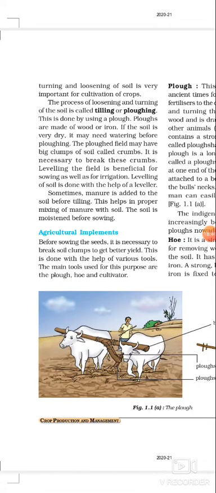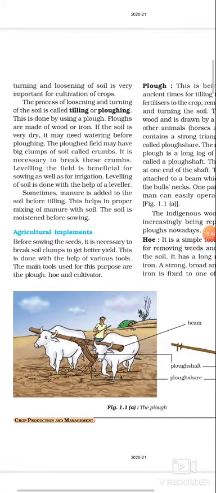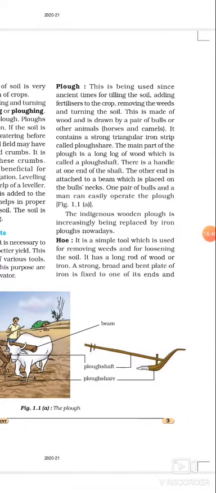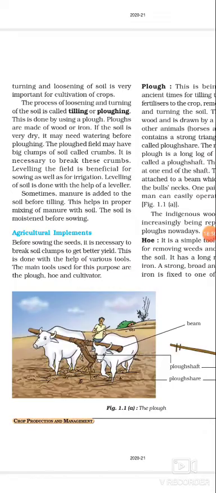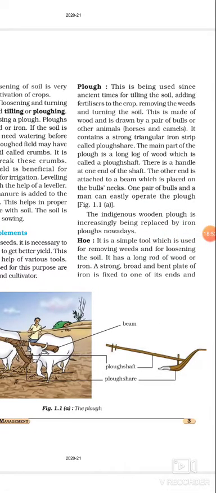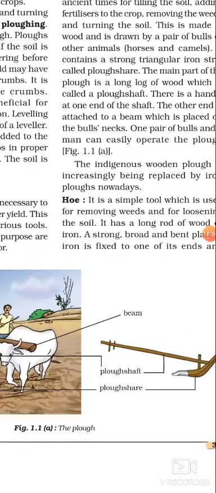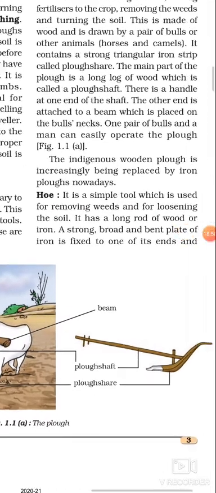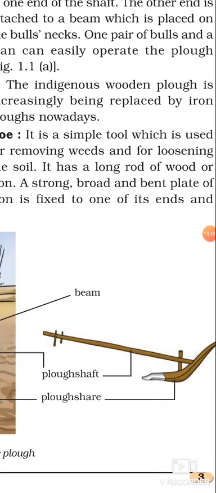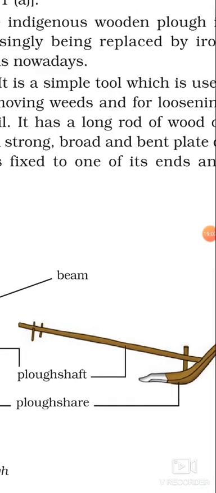Preparation of the soil. You can see this is a plow. The plow is placed on the back of the bull or an ox. There are two parts, one is the plow shaft and the other is the plowshare. The plow shaft is a long wooden bamboo and the plowshare is the main part, having a triangular iron nail. That is the main part that is used for plowing.